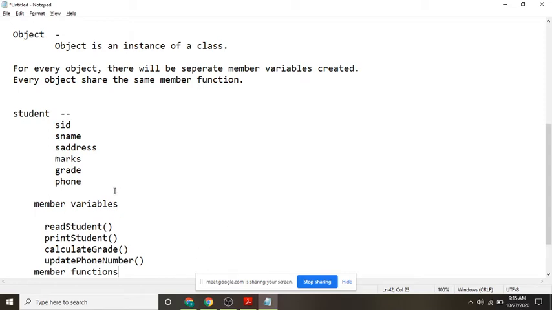And then what are the member functions which I have written here? Read student or enter student, print student, calculate grade, update phone number.